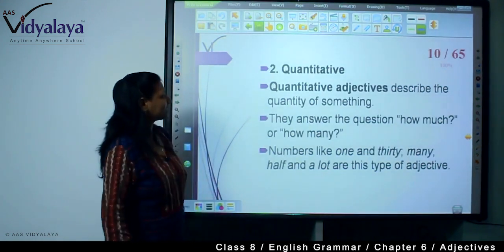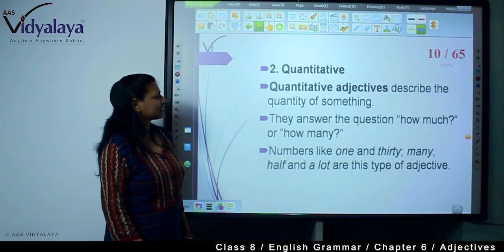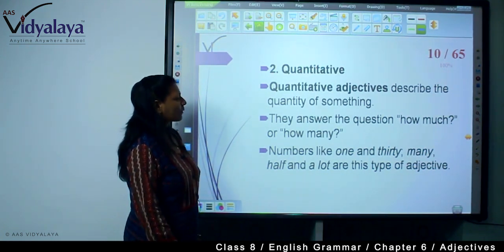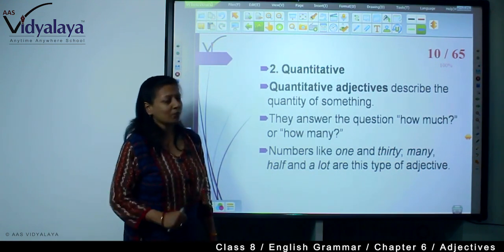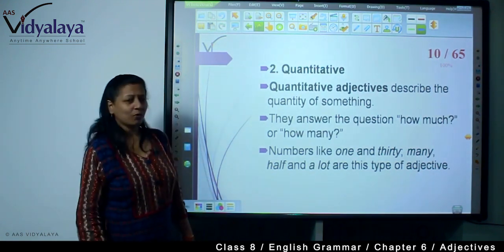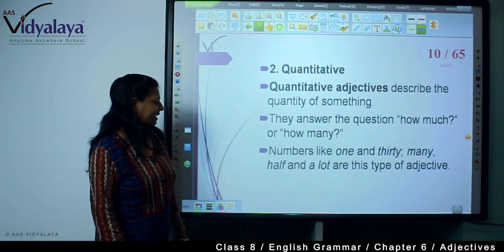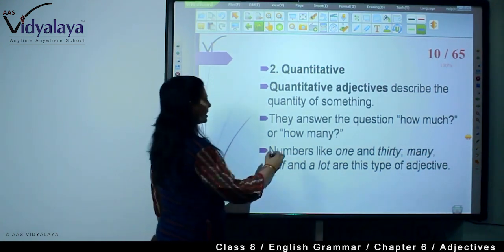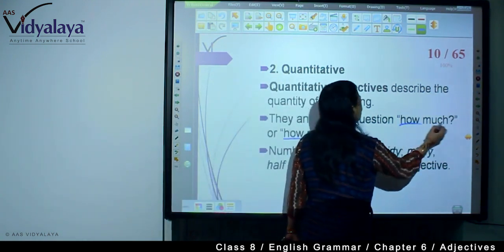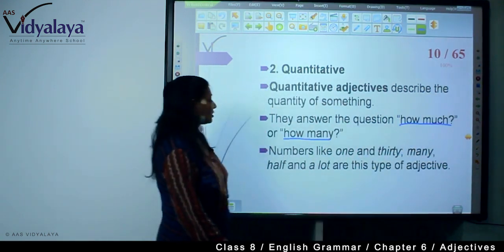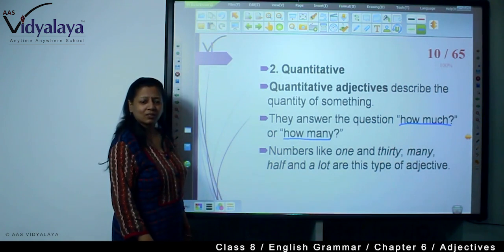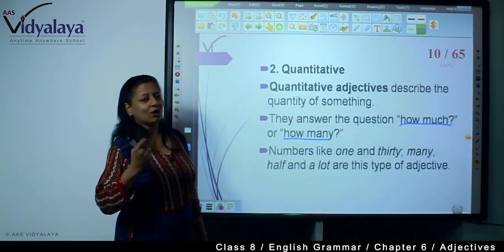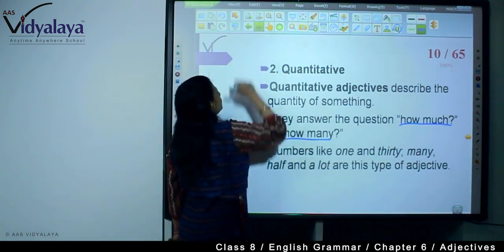Now comes quantitative. Quantitative adjectives describe the quantity of something. They answer the question how much, how many. Numbers like 1 and 30, many, half and a lot are this type of adjective. So you are saying how much sugar do you want, how many people are there. See, so the numbers that you say, these are all quantitative adjectives.